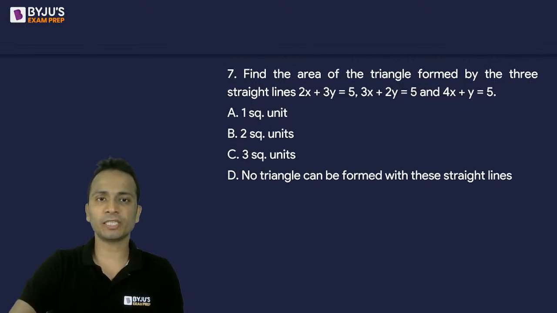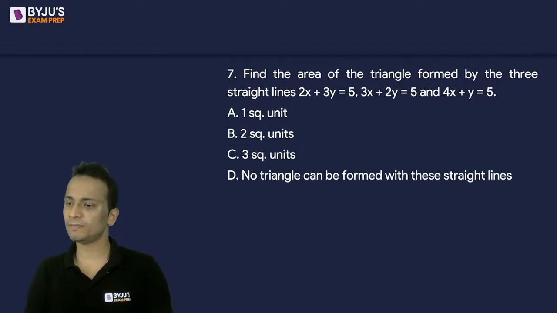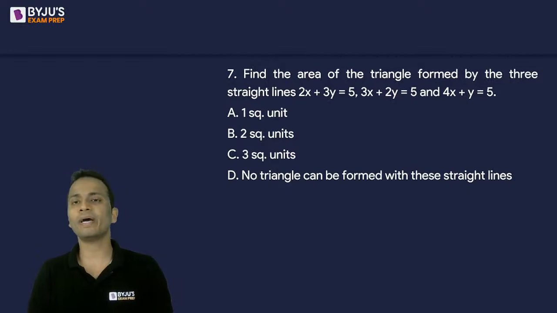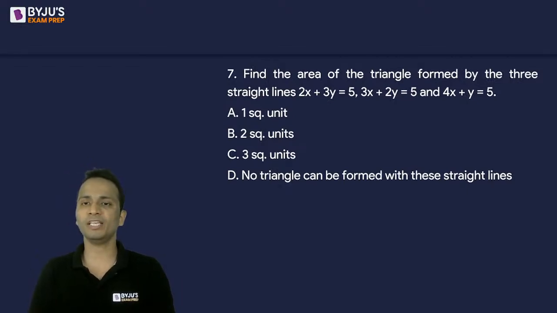चलिए next question पे चलते हैं. Question number 7, a question of coordinate geometry. Find the area of triangle formed by the three straight lines. 2x plus 3y equal to 5, 3x plus 2y equal to 5, 4x plus y equal to 5. So these are three lines which are given. And once you will plot them on the coordinate axis, they may form a triangle, and you will have to find out the area of that triangle.